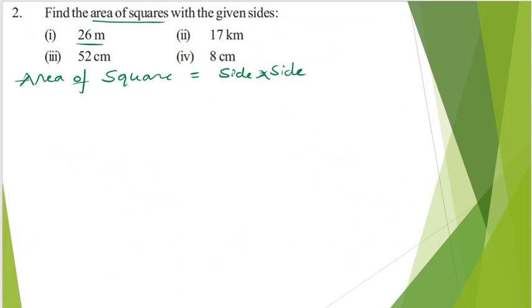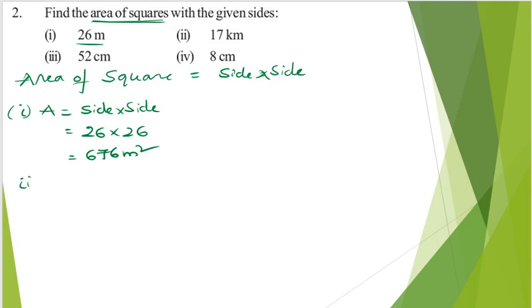For finding out the area of squares, you need to know the squares of the numbers. So first one, area is equal to, what is the formula? Side into side, which is nothing but 26 into 26. So what is 26 into 26? It is nothing but 676 meter square. Now next moving on to question number 2. Area is equal to side into side, which gives me 17 into 17. So 17 into 17 is nothing but 289 kilometer square.